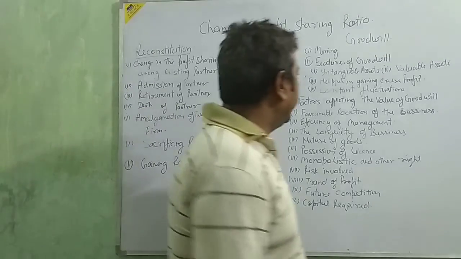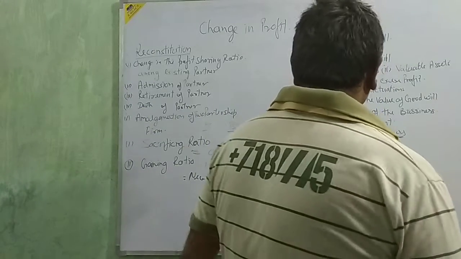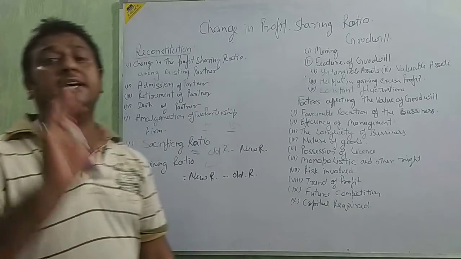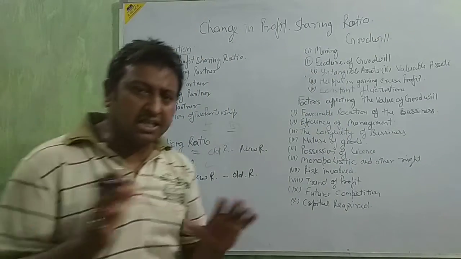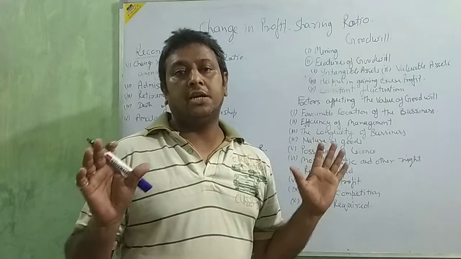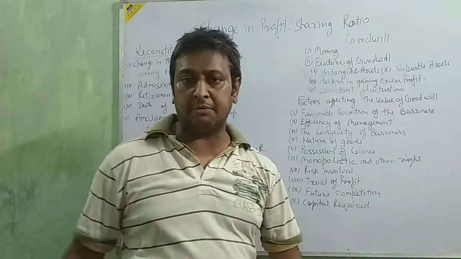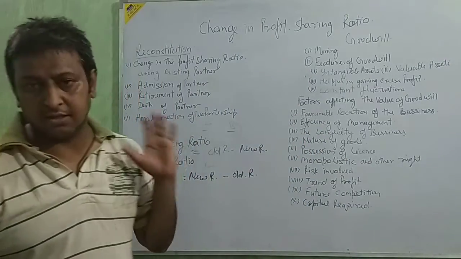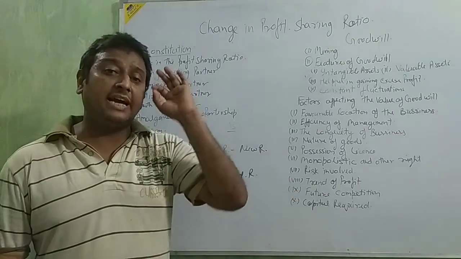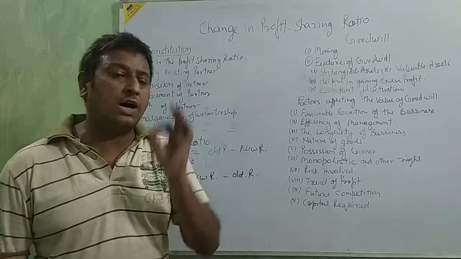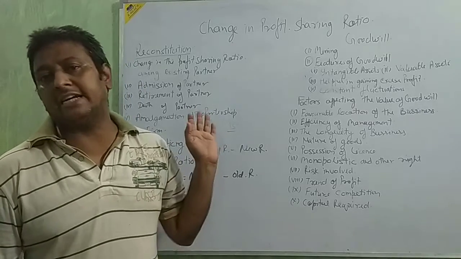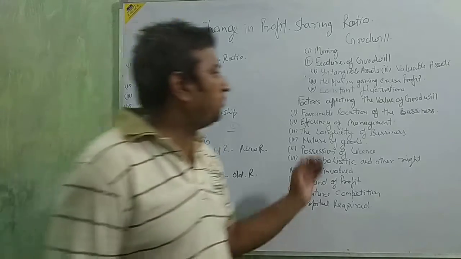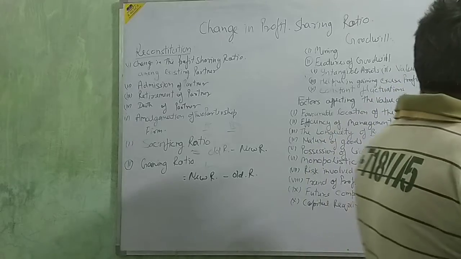Okay, next is the features of goodwill. Intangible asset. It's an intangible asset, beta. You cannot see or touch it. You only feel it. You can only evaluate the value of this asset, but you cannot touch it. Okay? Go for the next, valuable asset.